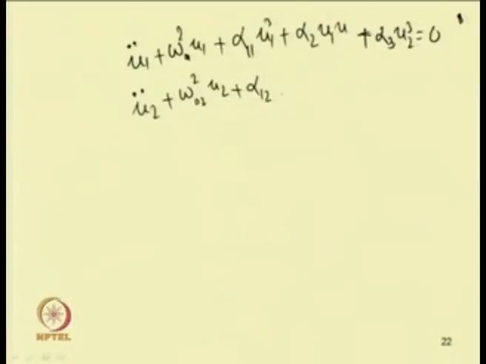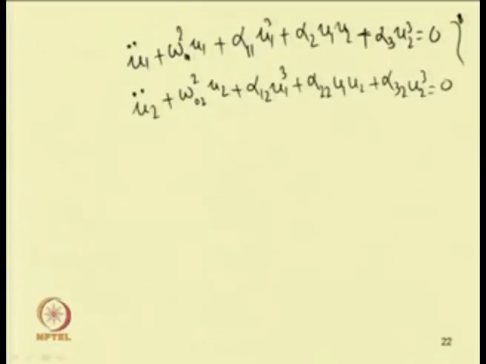I can add the same nonlinear terms here: plus alpha 2 2 u 1 u 2 plus alpha 3 2 u 2 cube equal to 0.